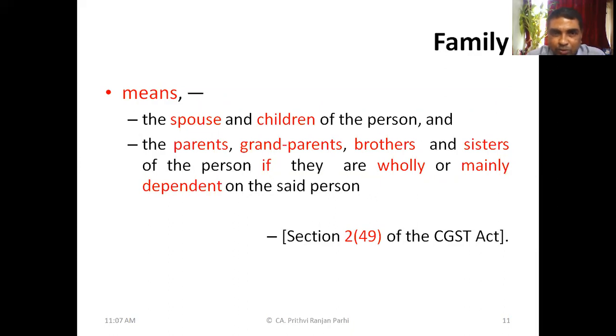That means spouse, children, parents, grandparents, brothers and sisters, if they are wholly or mainly dependent upon the said person. Can you remember this? Yes, sir. So spouse, children, parents, grandparents, brothers, sisters, who are dependent. That is the meaning of family.